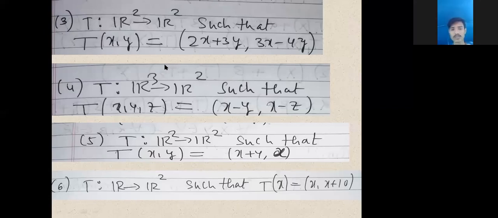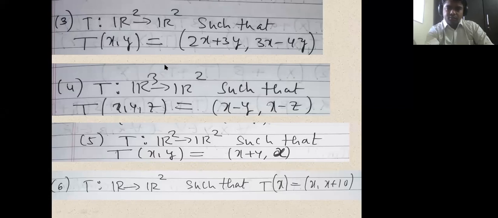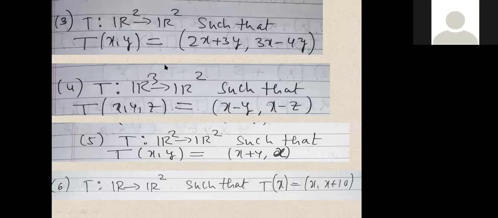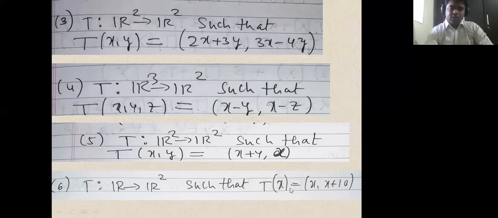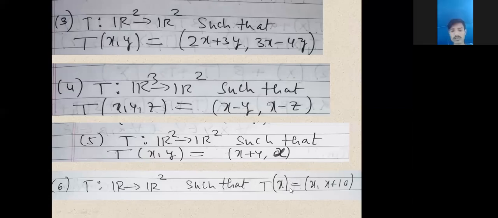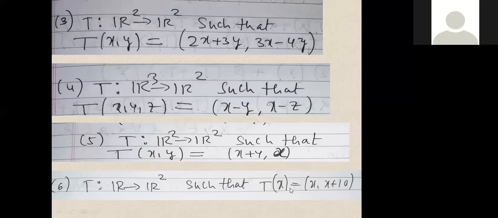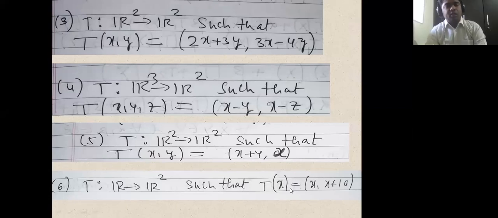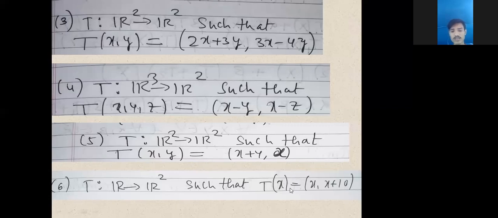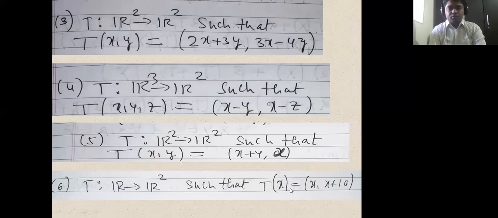Okay. So anybody got the answer of exercise number 6? Yes, sir. It's not a linear transformation. Yes, exercise number 6 is not a linear transformation. Yes, absolutely correct. So remember that every map is not a linear transformation. It is a linear transformation provided it satisfies some conditions. So those conditions previously we understood in lecture 1 and lecture 2. So now we are moving ahead to understand some more theorems in it.